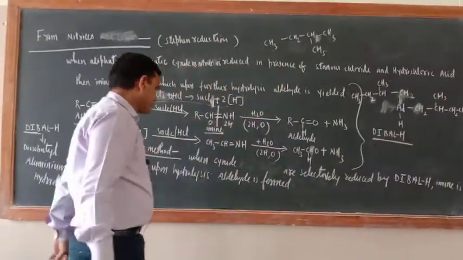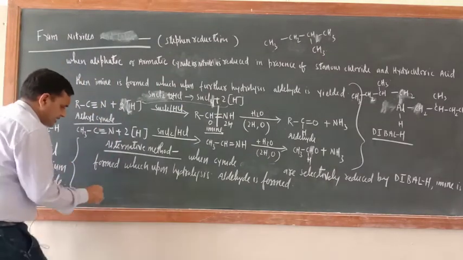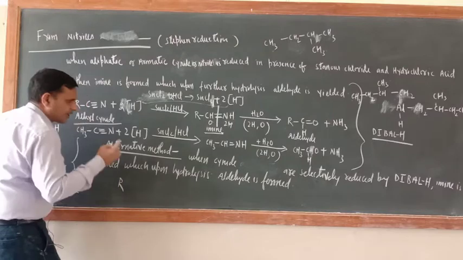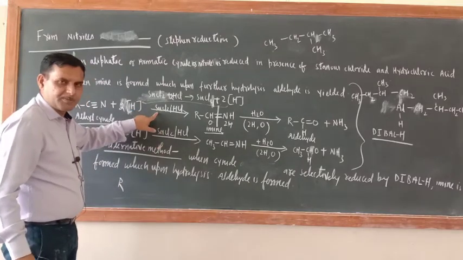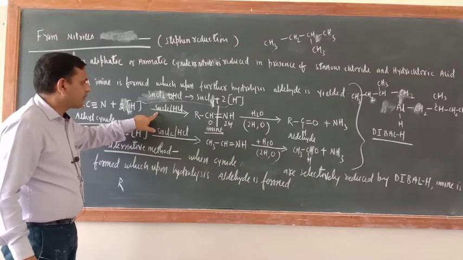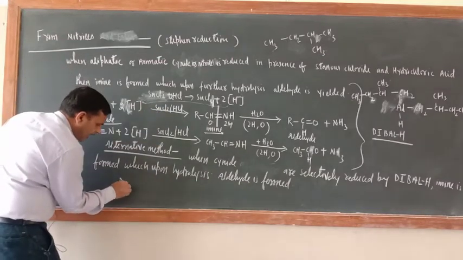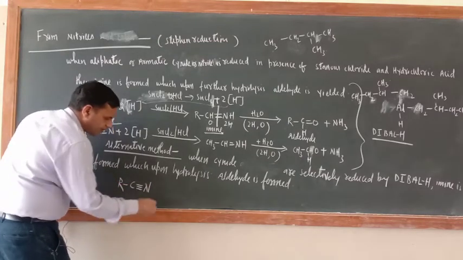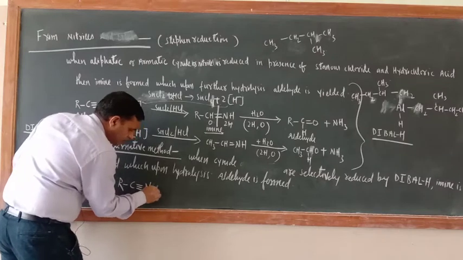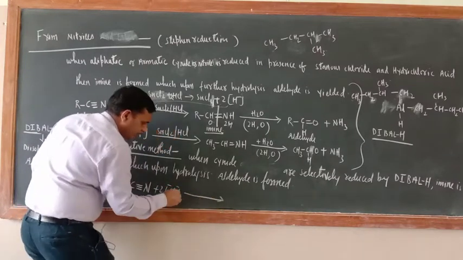Now just see, the same method is there, only the reducing agent is changed. In case of Stephen reduction, the reducing agent was SnCl2 and HCl. Here what is there? RC triple bond N. Now here write 2H, and here what is there?